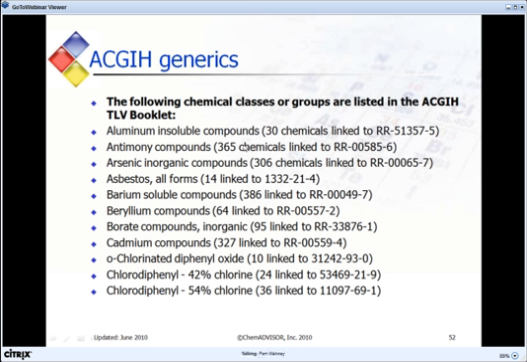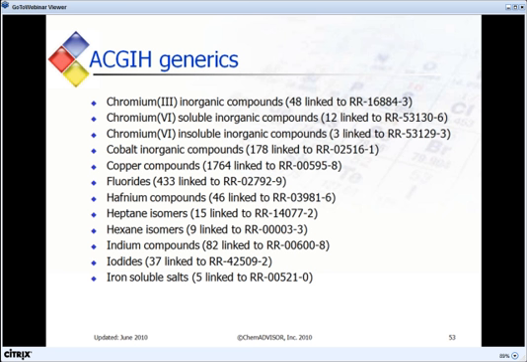For example, you see we have over 300 chemicals linked to antimony compounds, 95 chemicals linked to borate inorganic compounds, 178 chemicals linked to cobalt inorganic compounds.